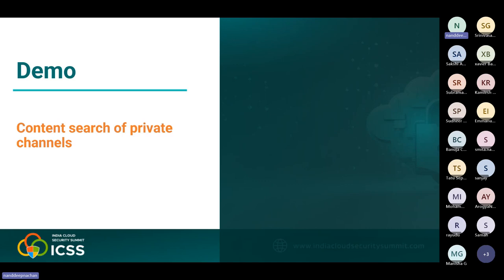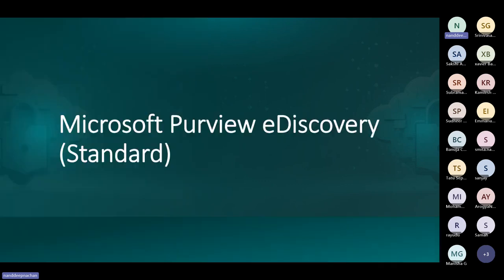Now let's dive deeper into how we can use the Purview eDiscovery Standard. Microsoft Purview eDiscovery Standard provides a basic eDiscovery tool that organizations can use to search and export content in Microsoft 365 and Office 365. We will discuss the steps necessary to set up eDiscovery Standard.